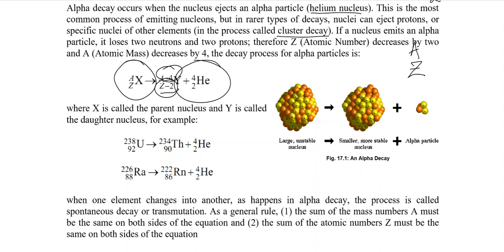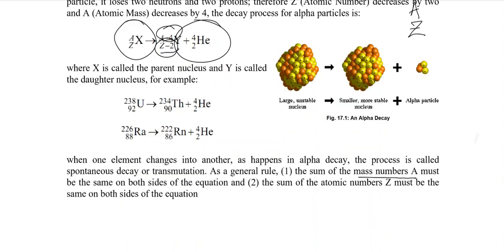As said earlier, this kind of process is known as element transmutation, in which one element is transformed into another element. The general rule is that the sum of the mass numbers on both sides of the equation should be equal, and the sum of the atomic numbers on both sides of the equation should be equal as well.